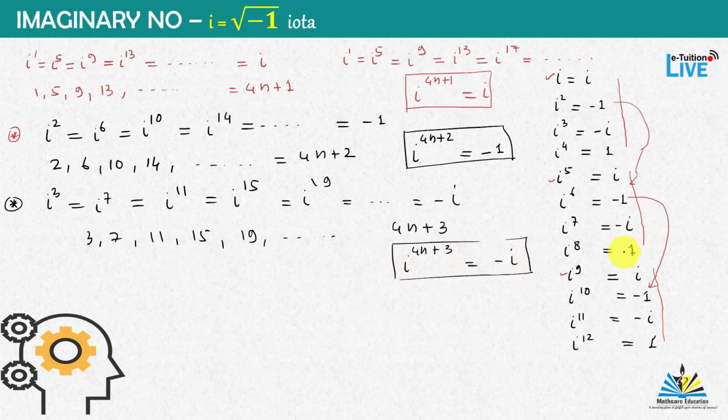In the same way, if you think of i to the power 4 equal to 1, and this is equal to i to the power 8 is equal to i to the power 12 is equal to i to the power 16, and so on. And 4, 8, 12, 16 are of the type 4n. If we divide these numbers by 4, then they must be divisible by 4. So this implies i to the power 4n is equal to 1.